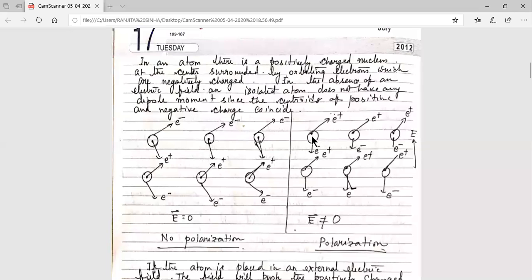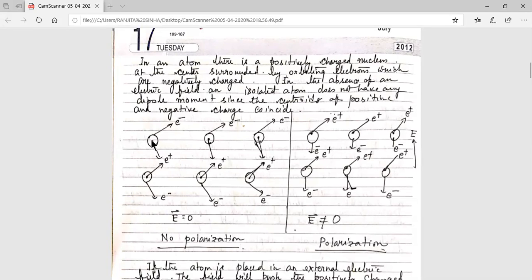So the nucleus, that is the positive charge, when a dielectric is placed in an external electric field, what happens? The positive charge shifts in the direction of the field and the negative charge shifts in the other direction. Now we are considering only one atom of the dielectric material. Here the electric field is zero, and here the electric field is not equal to zero, and the direction of the electric field is given in this direction. What will happen when the atom is placed in an external electric field? The positive charge nucleus will shift to the direction of the field.